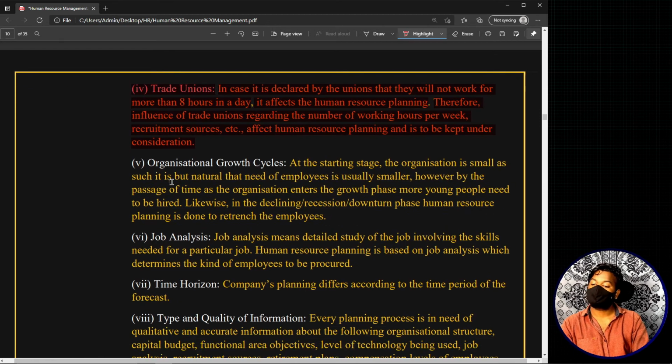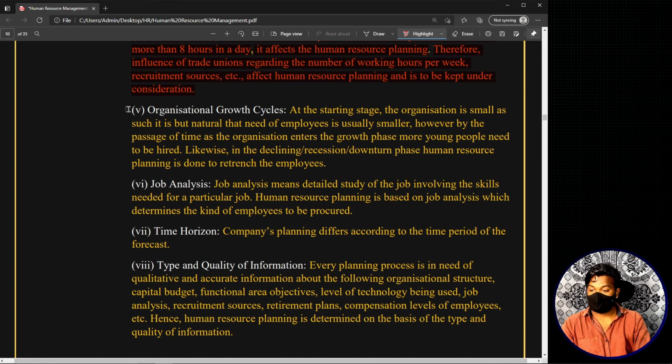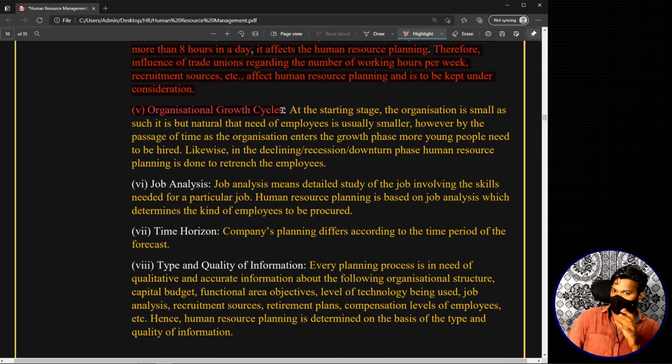Okay. Now another internal factor is the organizational growth cycle. We all know there is this concept called the organizational growth cycle, which tells in which stage your organization is. This growth cycle has 4 different stages: the initial stage, the growth stage, the maturity stage, and the decline stage. The initial stage is where the organization is in its initial time period, where it has just been introduced, in the early phases of the organization.